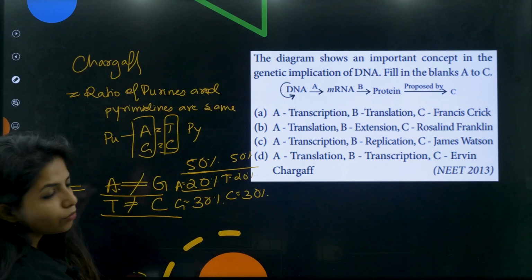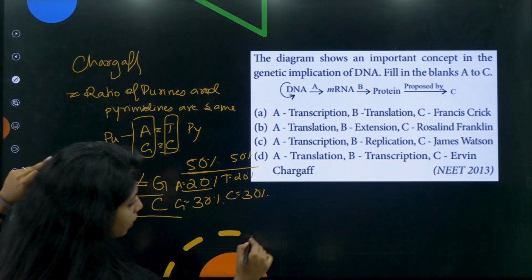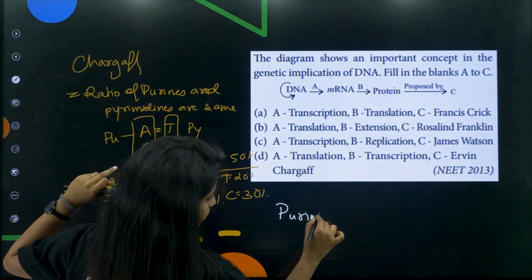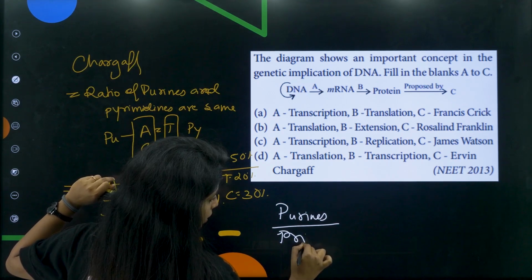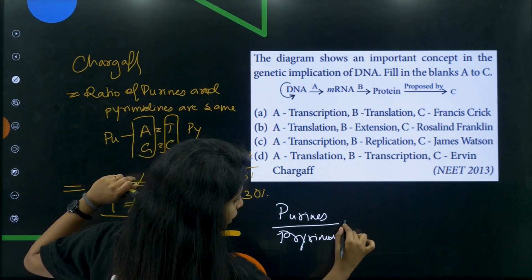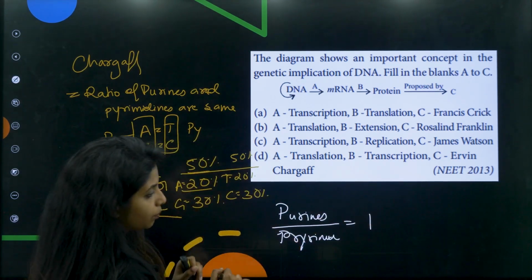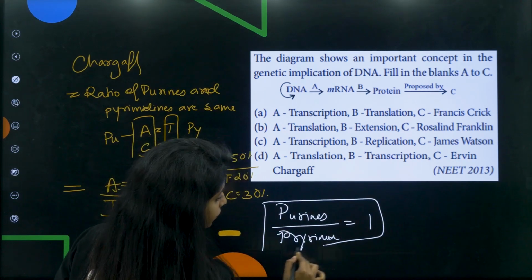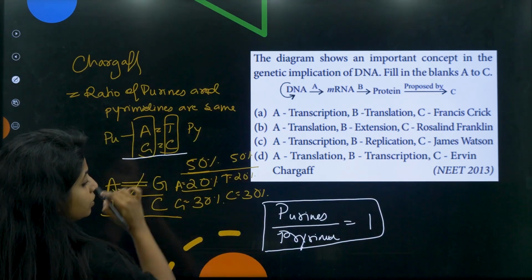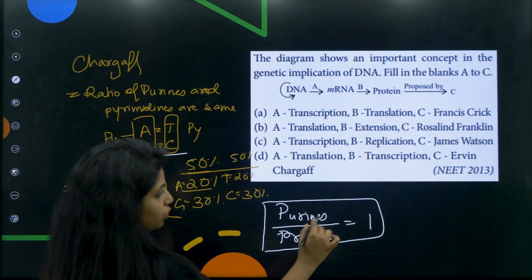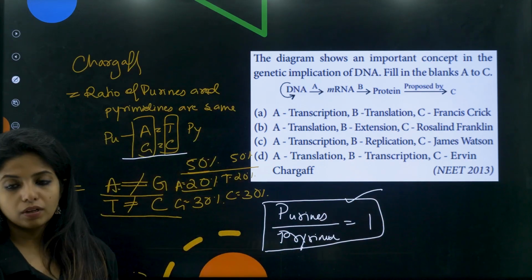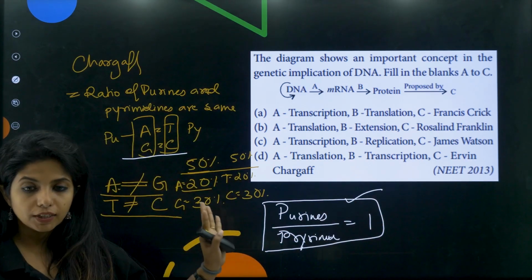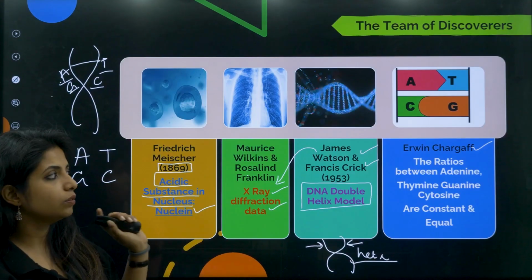Did I mess it up? No. Guys, sorry. Purines and pyrimidines, it will be equal to 1 because the ratio is same. Please remember like that. Sorry, didn't want to make you confused. I'm literally sorry. So this is what Chargaff said. Erwin Chargaff was the one who put down this statement.